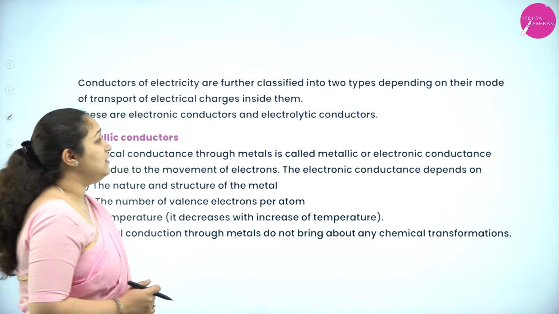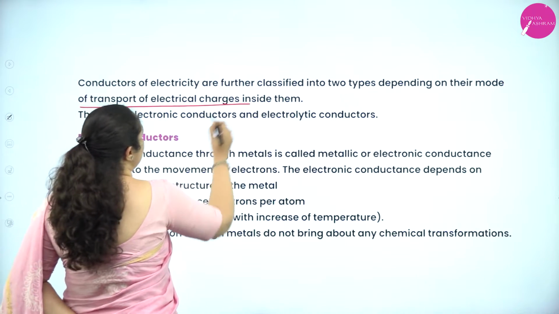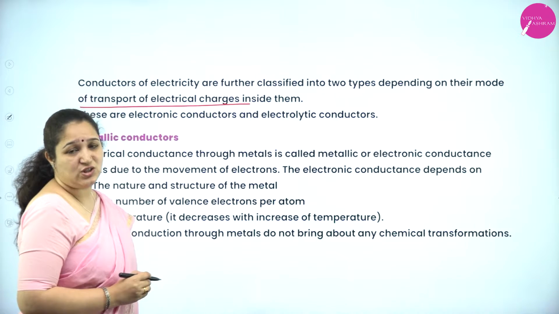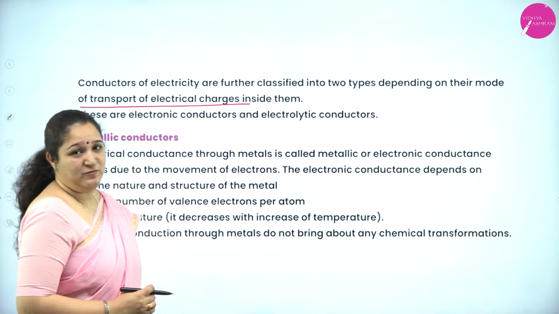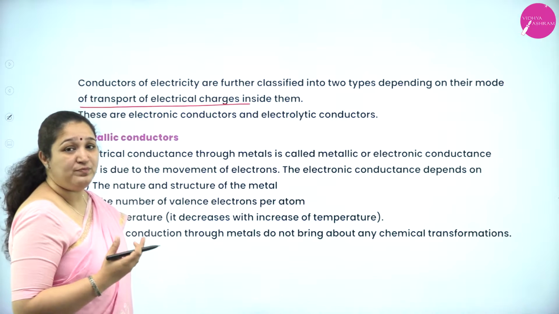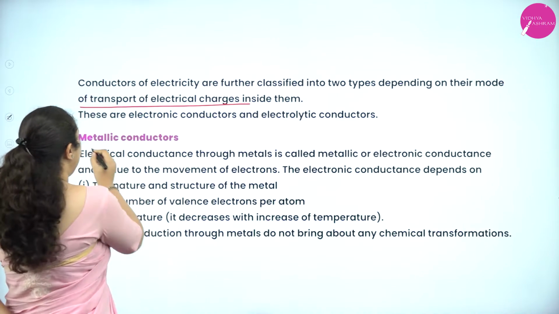Conductors are further classified depending on the mode of transportation of electrical charge inside them. So, how are they further divided or classified? First, we have metallic conductors.